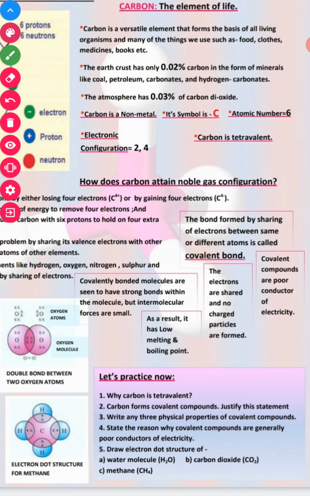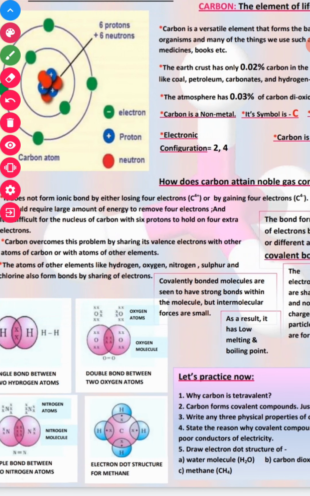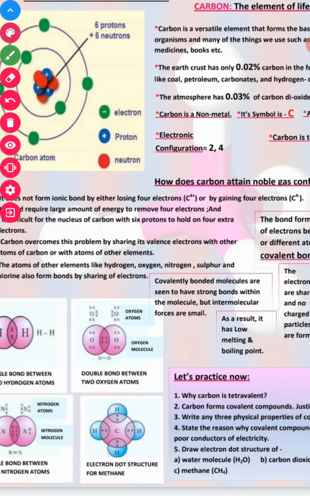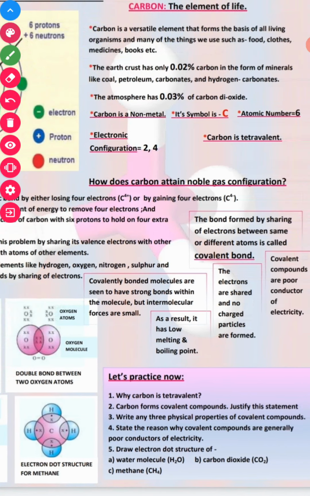Now, what are covalent bonds? Covalent bonds are formed by the sharing of electrons between the same atoms or different atoms. This is the definition of a covalent bond. Carbon overcomes this problem by sharing valence electrons with other atoms of carbon or with atoms of other elements like hydrogen, oxygen, nitrogen, sulfur and chlorine, which also form covalent bonds by sharing electrons.